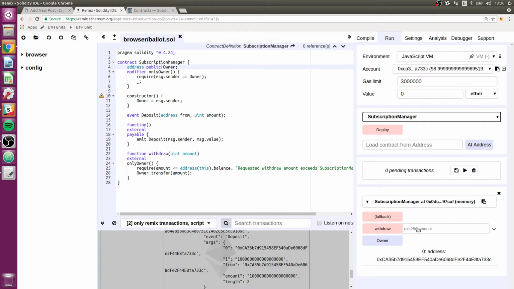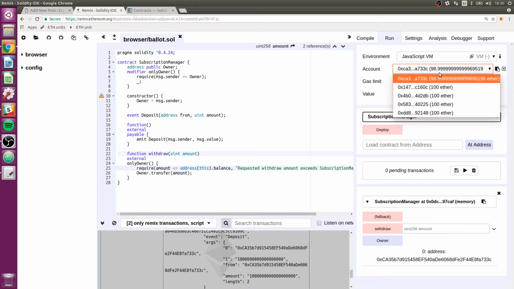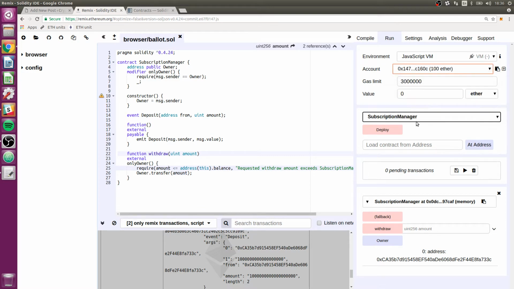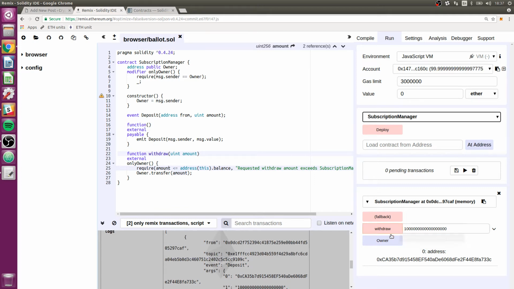Okay, now let's see if we need to test two things with our withdraw function. We need to test that nobody else can withdraw, and we need to test that our owner can withdraw. So I'm going to test the negative of that first. I'm going to go to a different address, try to withdraw some amount, and then that should fail. So let's see, here's the amount, and that is 1 ether. So I'm going to put that in here and try to click withdraw and see what happens.